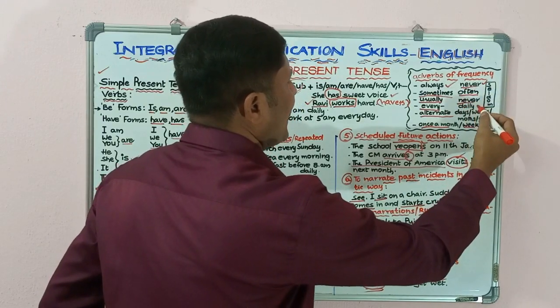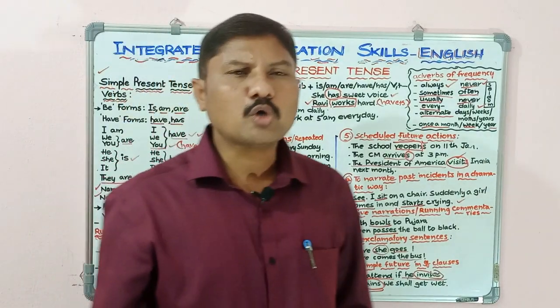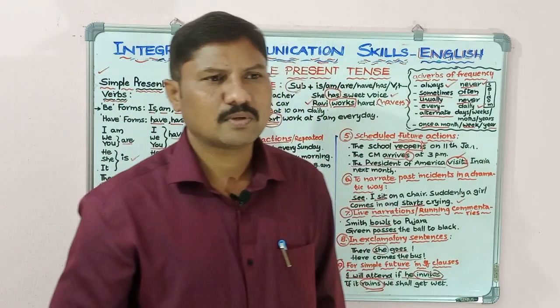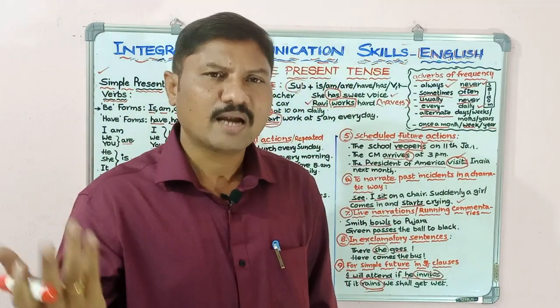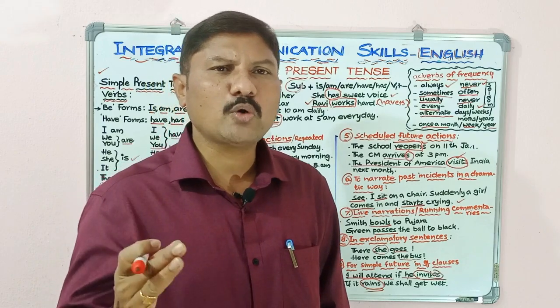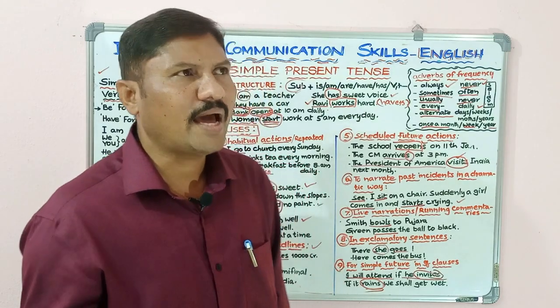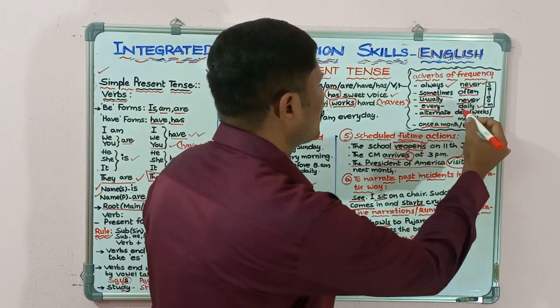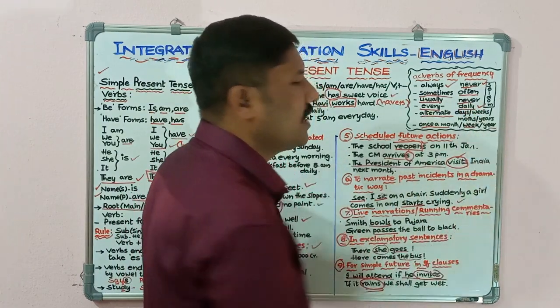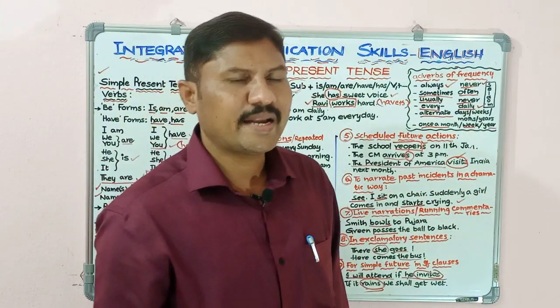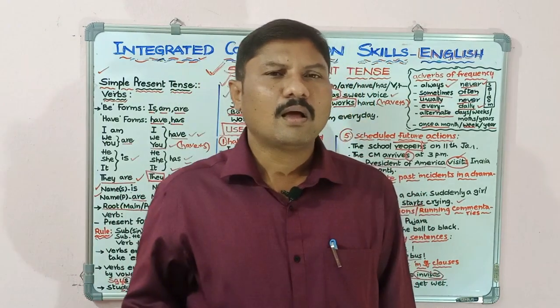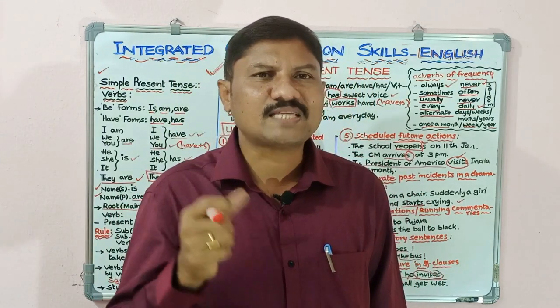Next, daily. I go to exercise daily. She goes to exercise daily. They go to exercise daily. Like that we can use this adverb of time daily in the sentences. Next one, there is a saying, barking dogs seldom bite.